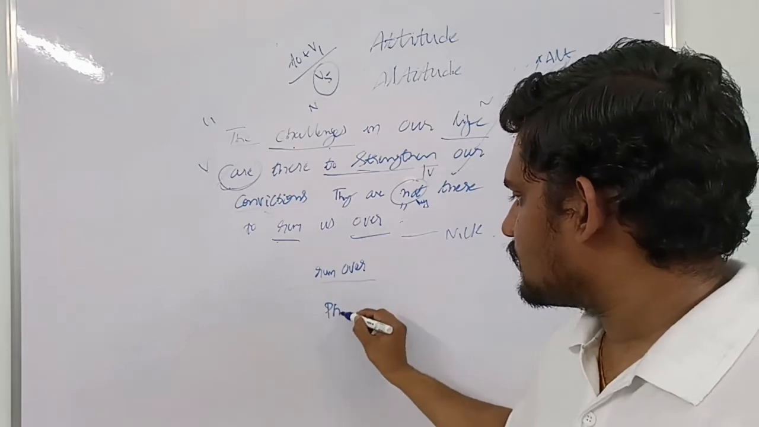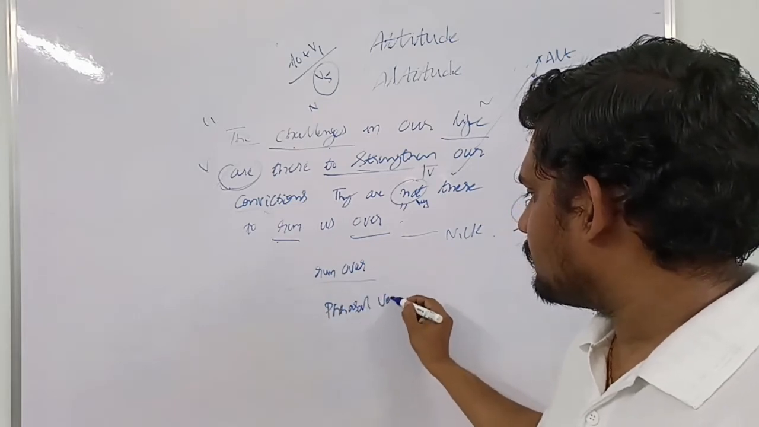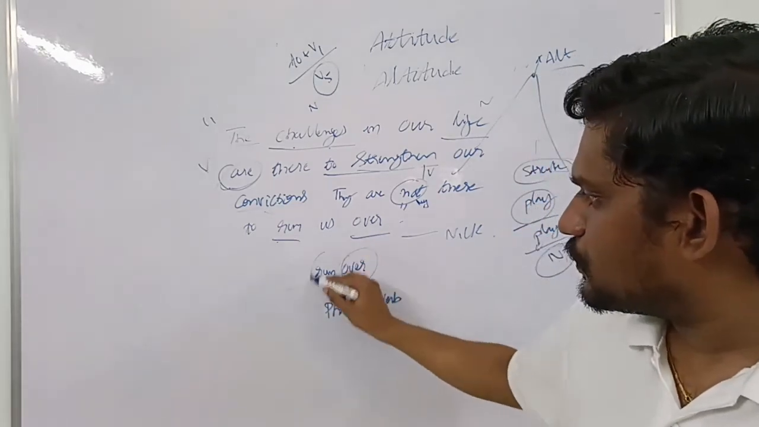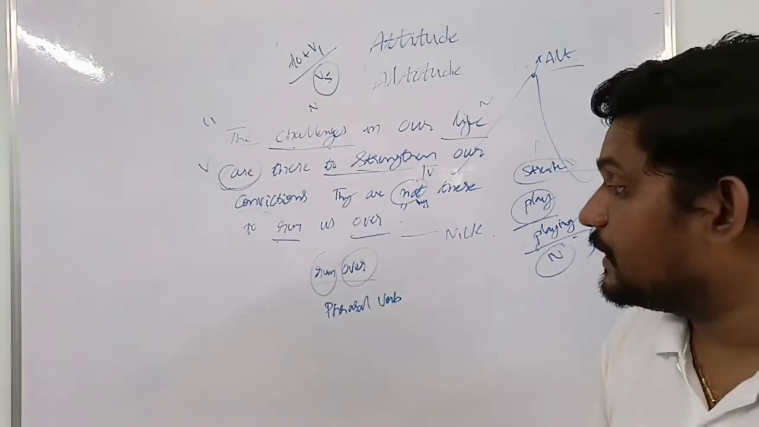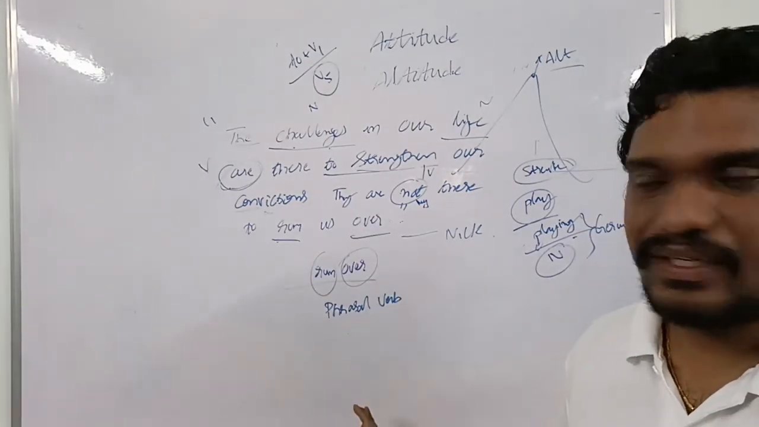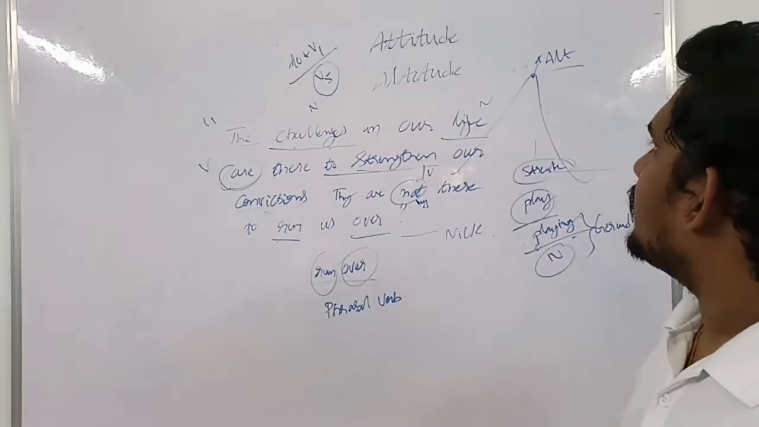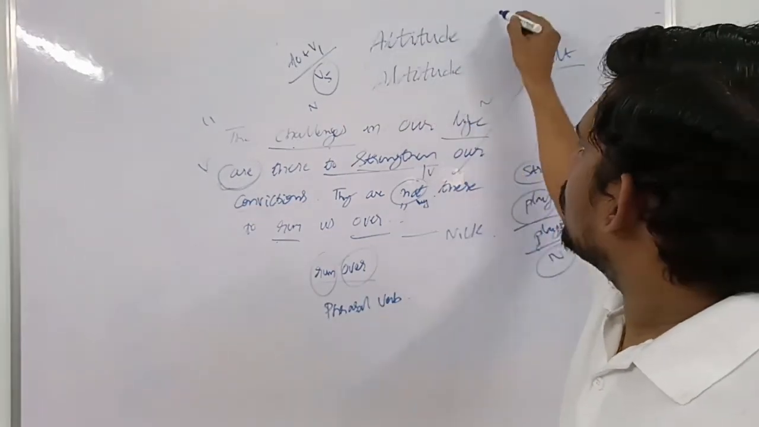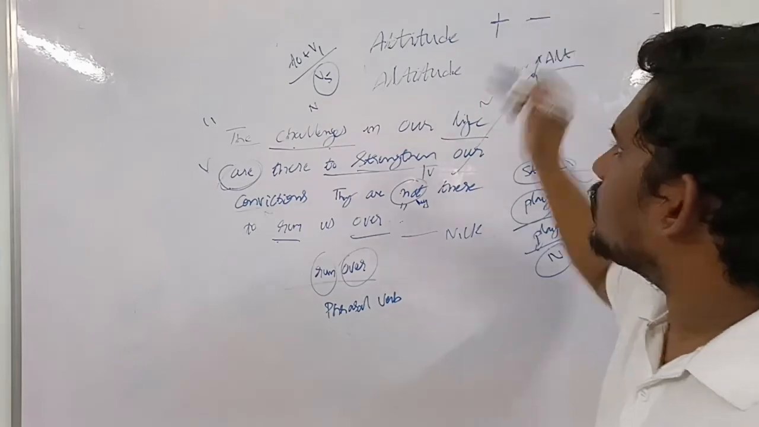Run over is a phrasal verb. When we add a preposition to the verb, it becomes a phrasal verb. The meaning completely changes here. Okay, so finally, attitude and altitude, the only difference is this single mark, right?